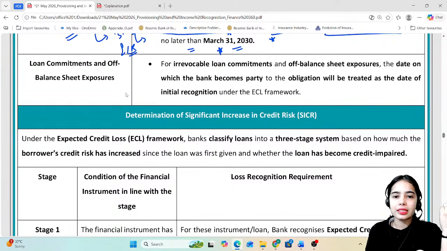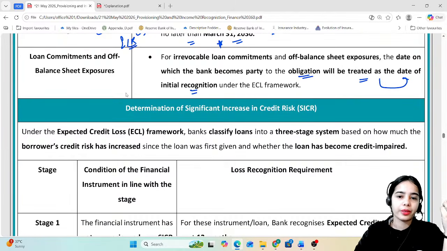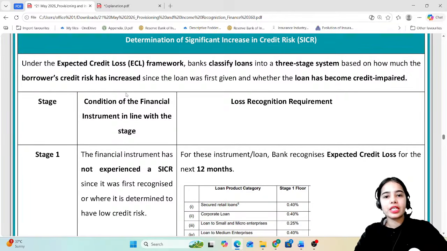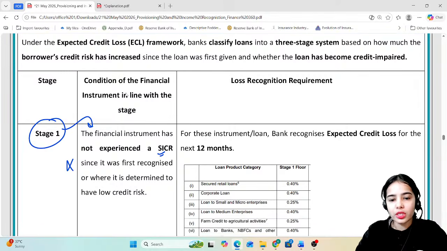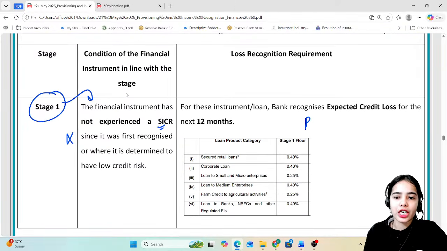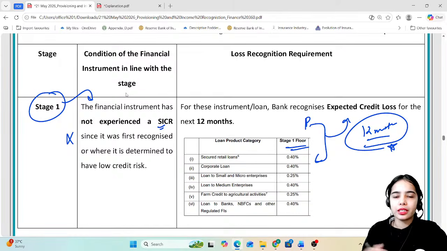Okay? So, loan commitments and off balance sheet exposures. As soon as the contracts are signed, the obligation will be treated as on the date of initial recognition. Now, determination of significant increase in credit risk. We have discussed that stage 1 is when there is no significant increase in credit risk. In this case, the provisions are maintained on the normal basis for the 12 months, for the default that can happen in the coming 12 months.